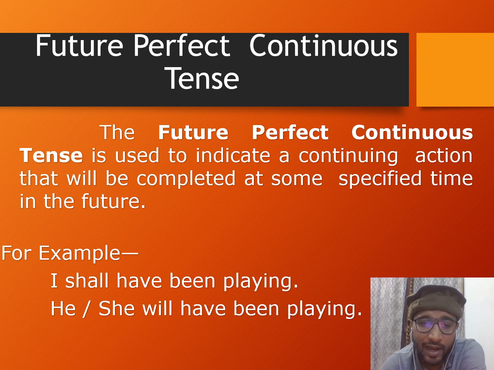For example, at 1 p.m. tomorrow, an action will continue until 5 p.m. So when we mention a period of time over there, in that category we use the future perfect continuous tense. For example, I shall have been playing cricket for 1 hour tomorrow, or I will have been playing cricket since morning tomorrow. So I'm showing the starting and ending point as well. So it means the time frame or the period of time. So in that case, we use future perfect continuous tense.